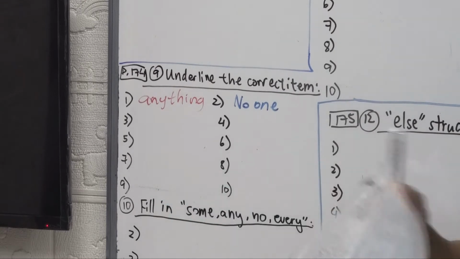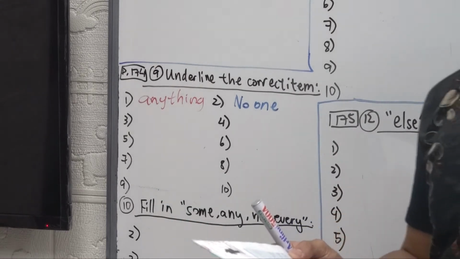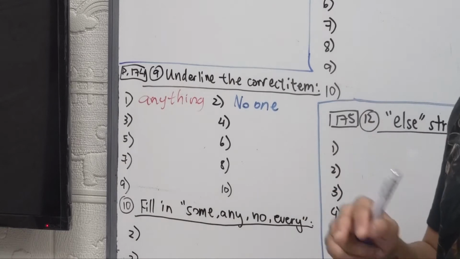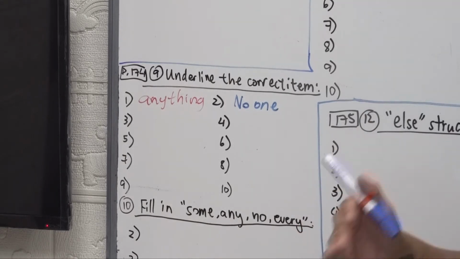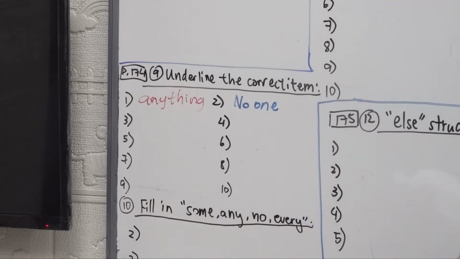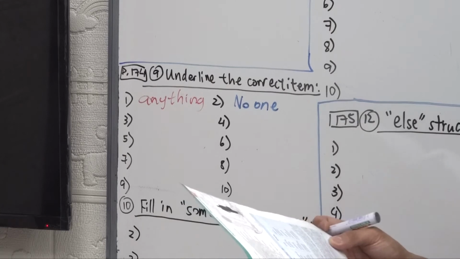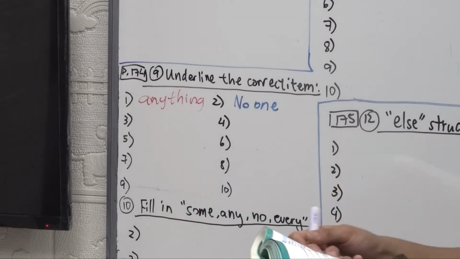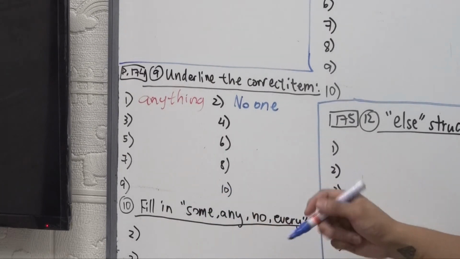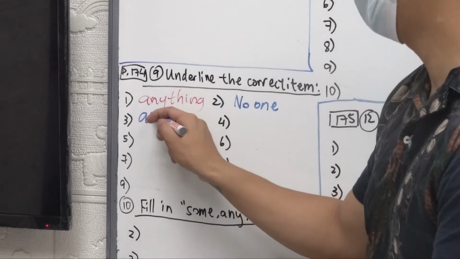Hardly is a negative word already, so we cannot use a double negative with no one. We need to use any. Any and its compounds are used with negative words: hardly, never, without, seldom, rarely. So this should be anyone. Good. Hardly anyone.